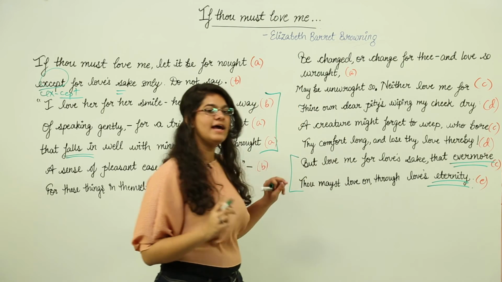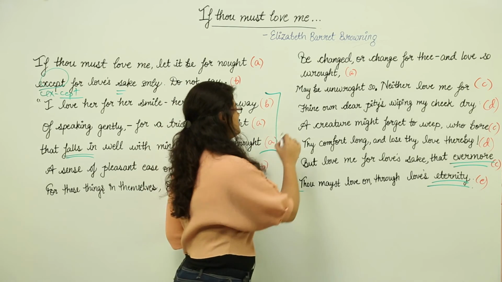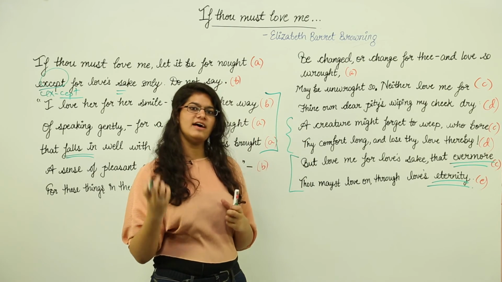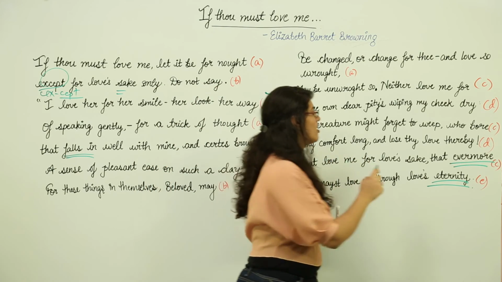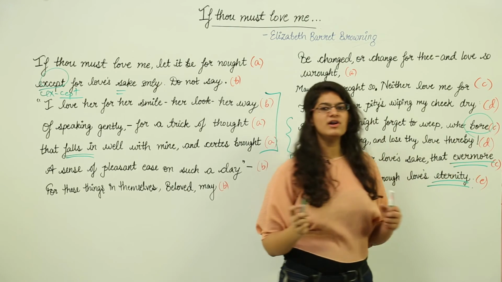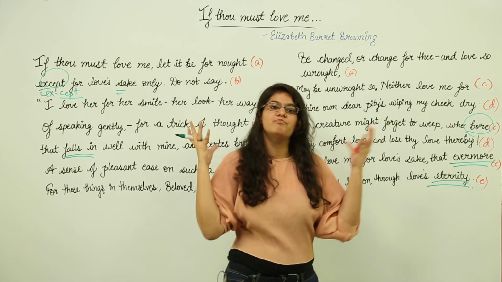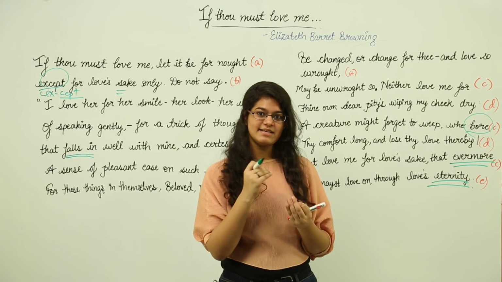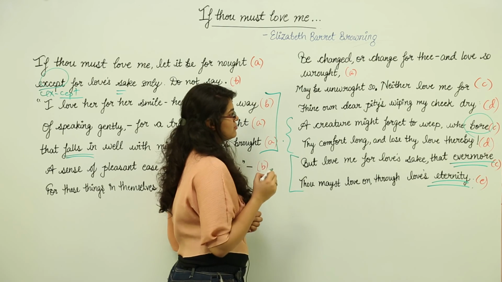Next, pun has been used here in lines 11 and 12. This is basically a poem about love, right? So when she says, who bore thy comfort long, the word bore can be used in a negative sense as well. You know, when you bore a load, that is something negative. So that's why we say that a pun has been used here as well.